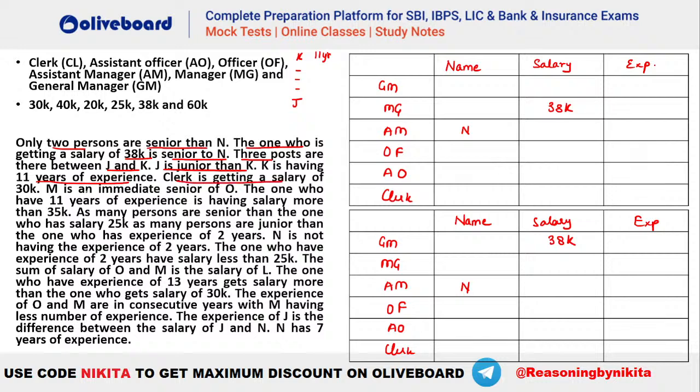Clerk is getting a salary of 30K. Okay, this is a fixed information here, that clerk has to be 30K. M is an immediate senior of O. Okay, so M has to be immediate senior of O. This is another information that we have.